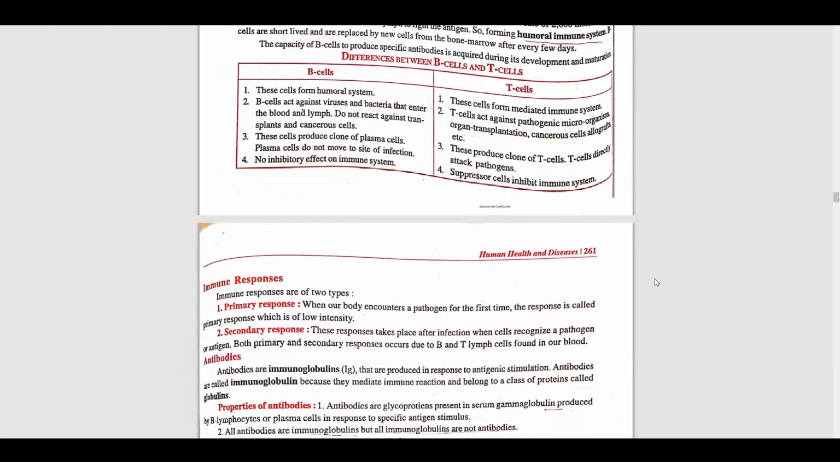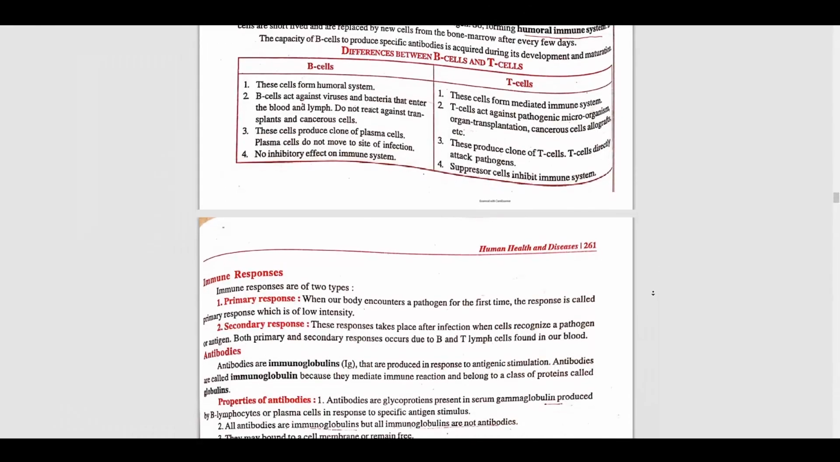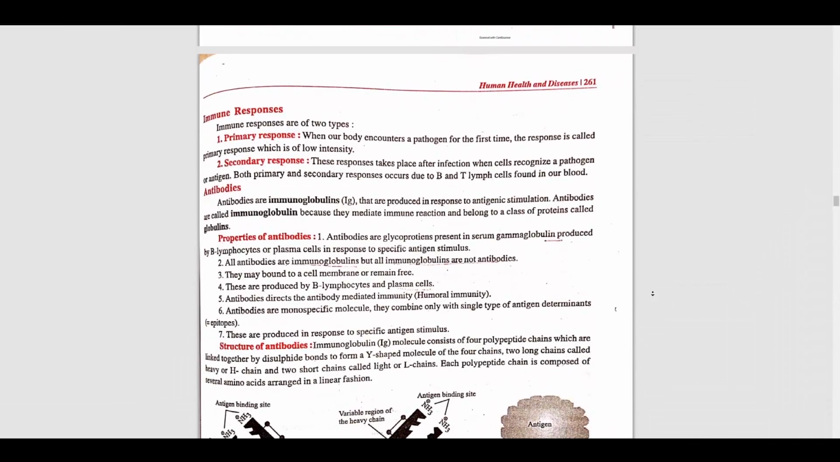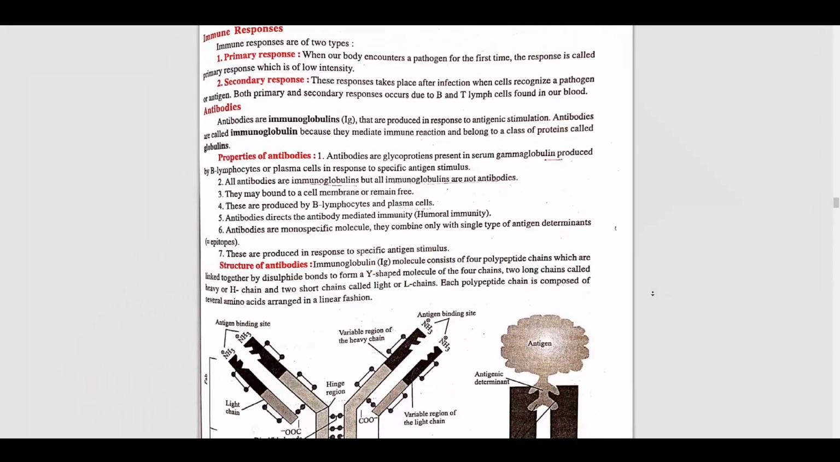So now, immune response. What is immune response? There are two types, that is primary response and secondary response. Primary is when our body encounters a pathogen for the first time. Secondary means the response that takes place after infection, when cells recognize a pathogen or antigen. So these are the two types of responses, primary and secondary. Okay, you can see here the difference between B cell and T cell. Okay, thank you.